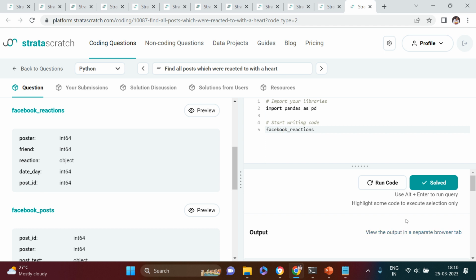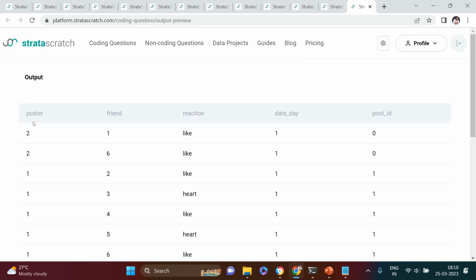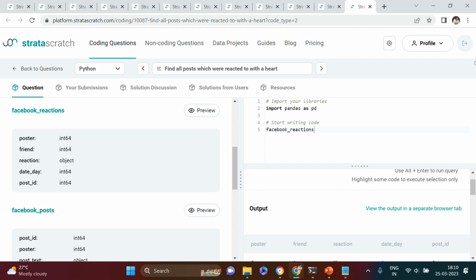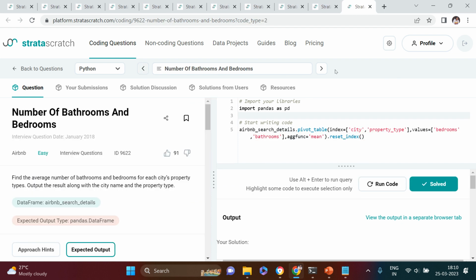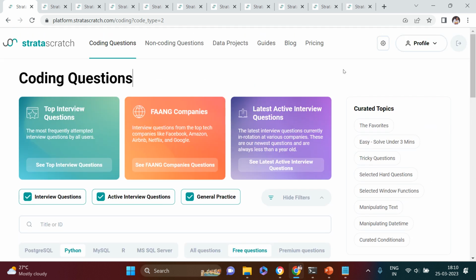Run this, and when you run it, the data shows at the bottom. You can open it in a new tab. Over here you get all the data, so select all, put that into Excel, save the Excel file, and then you can import it in your Jupyter notebook, and over there you can use Pandas to solve this question, right? I just hope again that it was simple for you to understand and you enjoyed this session.